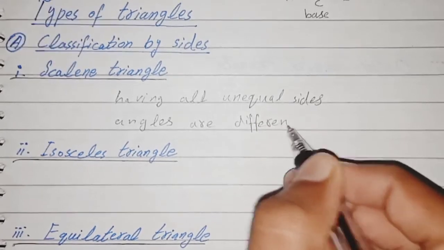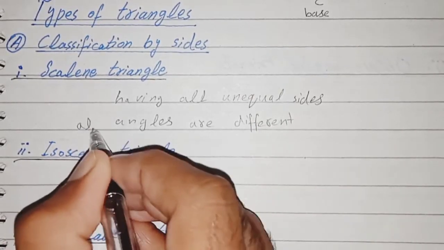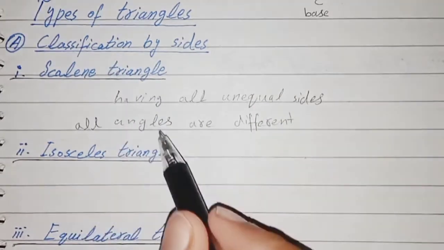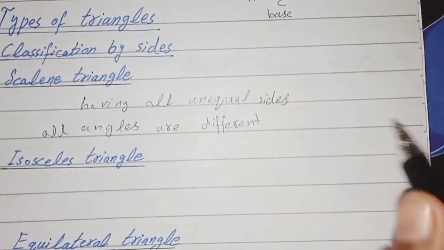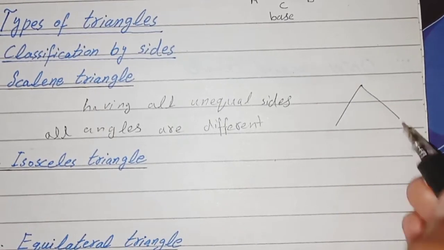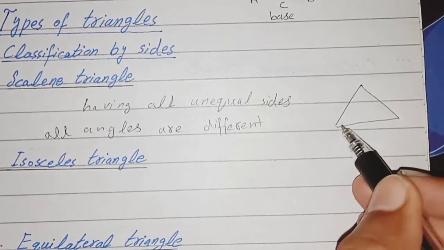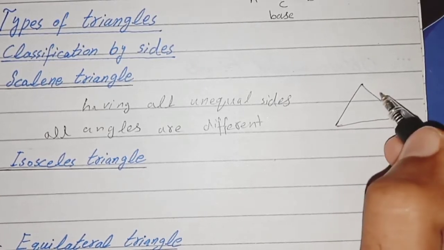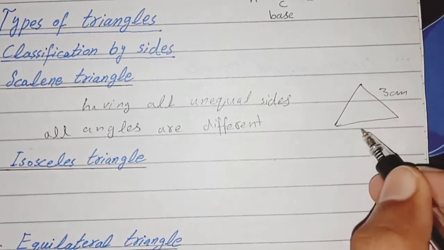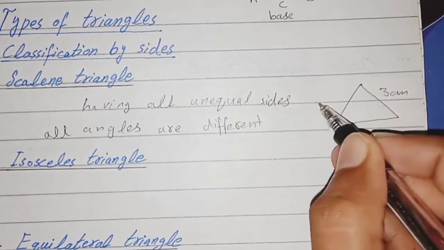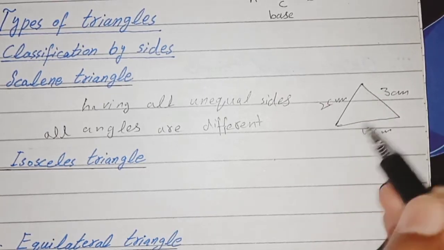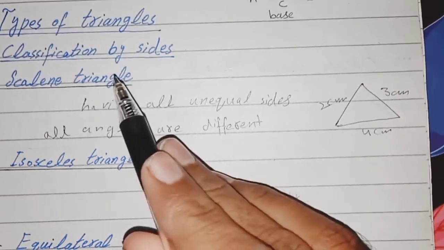Meaning all angles are different and all sides are unequal. That triangle will be called a scalene triangle. For example, we can take this triangle. This side has a length of 3 cm, this side has a length of 4 cm and this side has a length of 2 cm. These lengths are not equal. So this is a scalene triangle.